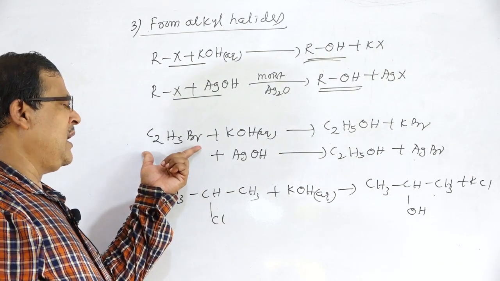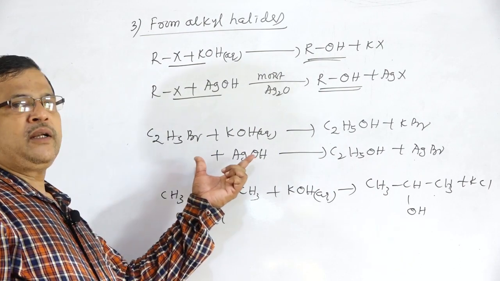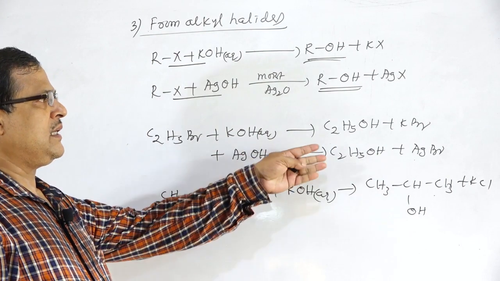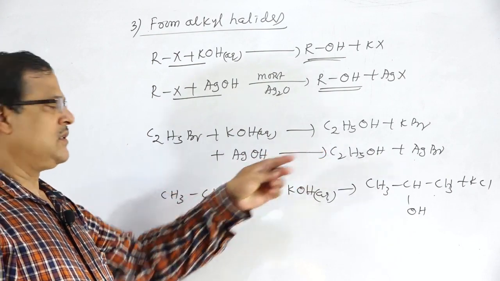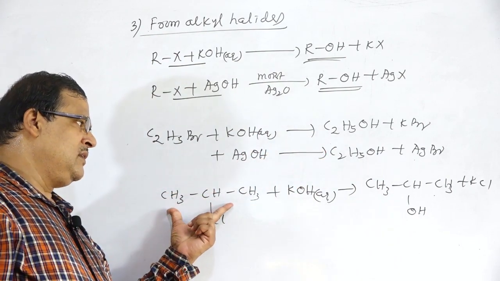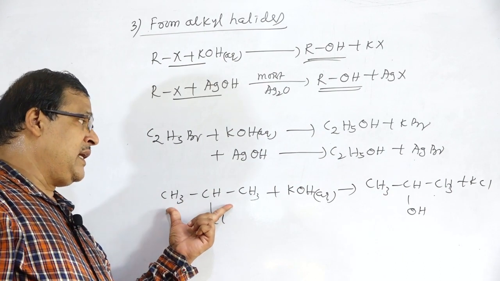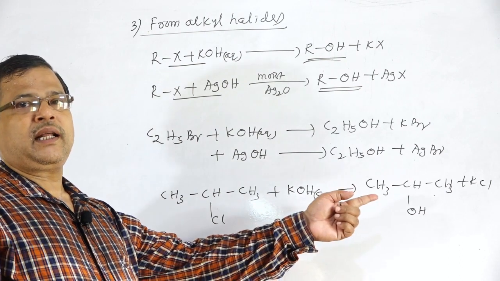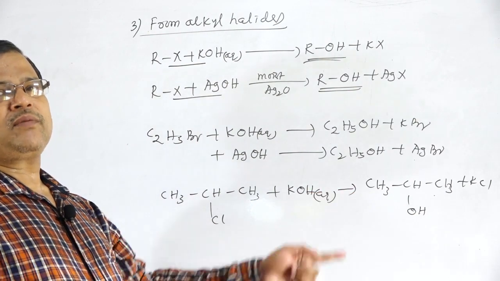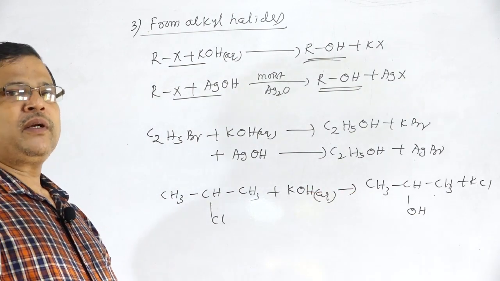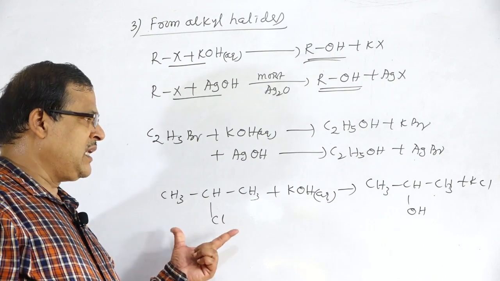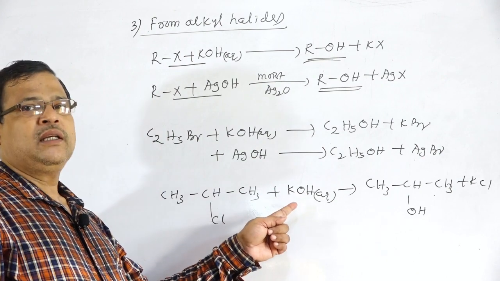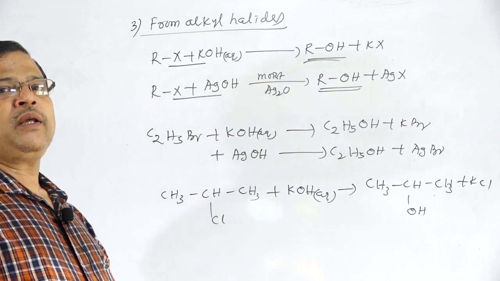A primary alkyl halide treated with aqueous KOH or moist Ag2O gives a primary alcohol. If we take a secondary alkyl halide treated with aqueous KOH, there is the formation of secondary alcohols and a little amount of alkene. But if we take a tertiary alkyl halide treated with aqueous KOH, the major product will be alkene.